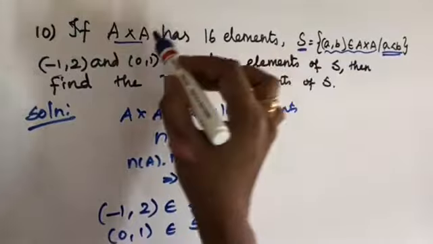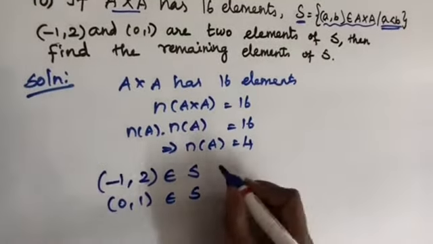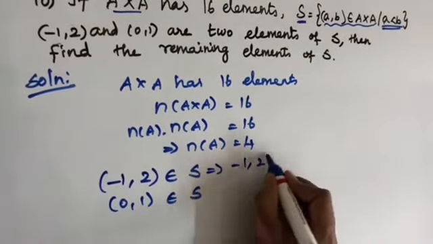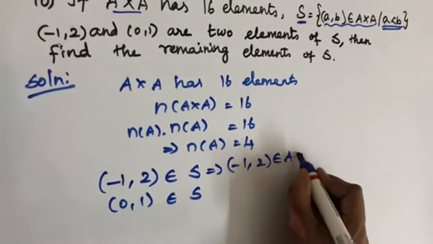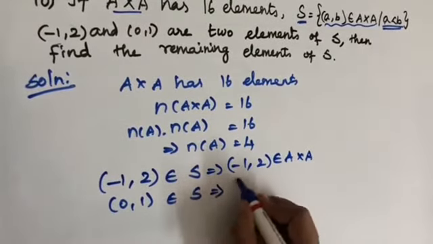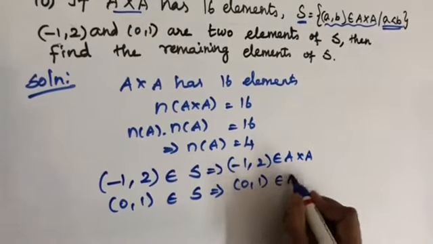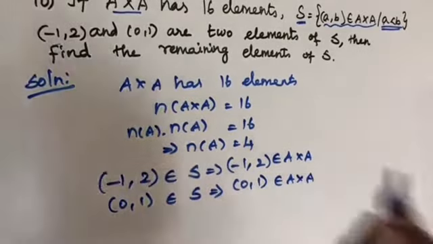But S is a subset of A cross A, right? So (-1, 2) belongs to A cross A. Similarly, (0, 1) also belongs to A cross A because S is the subset.